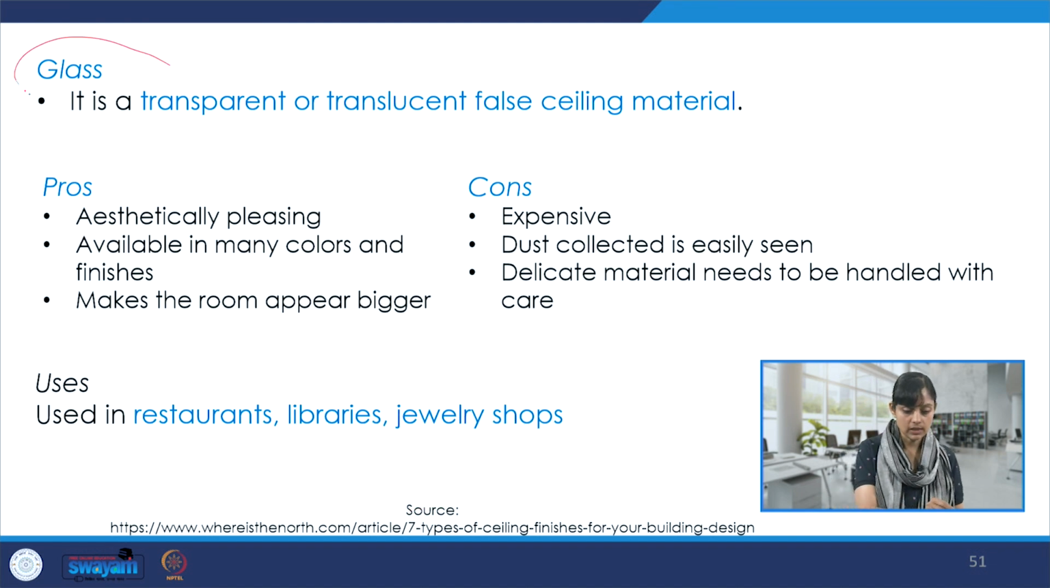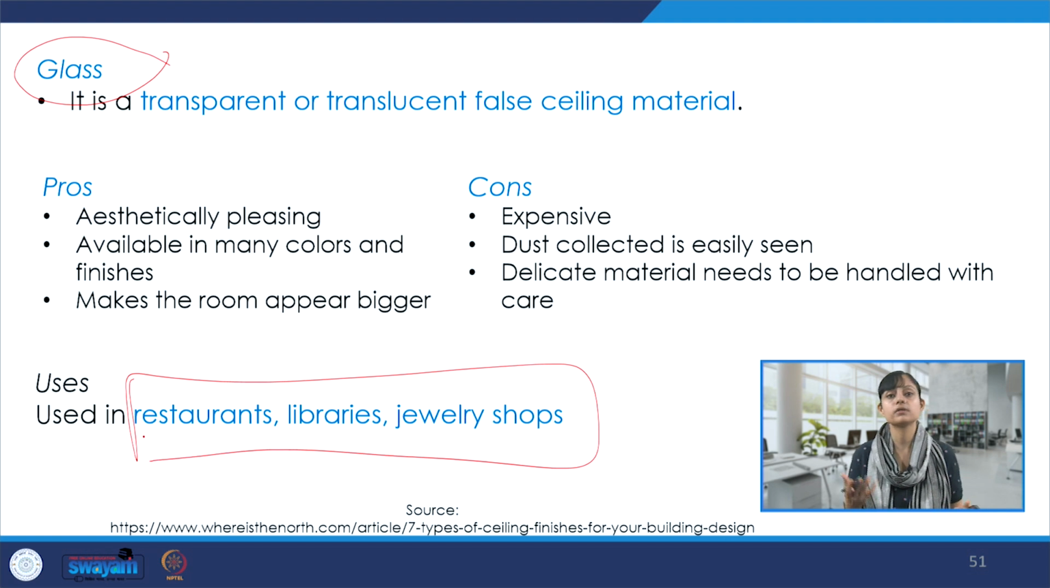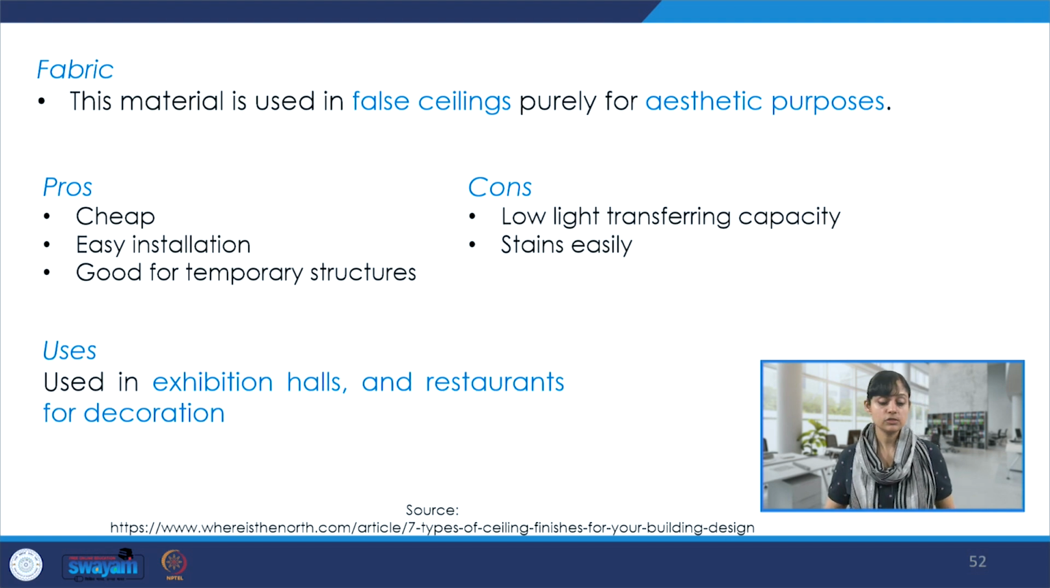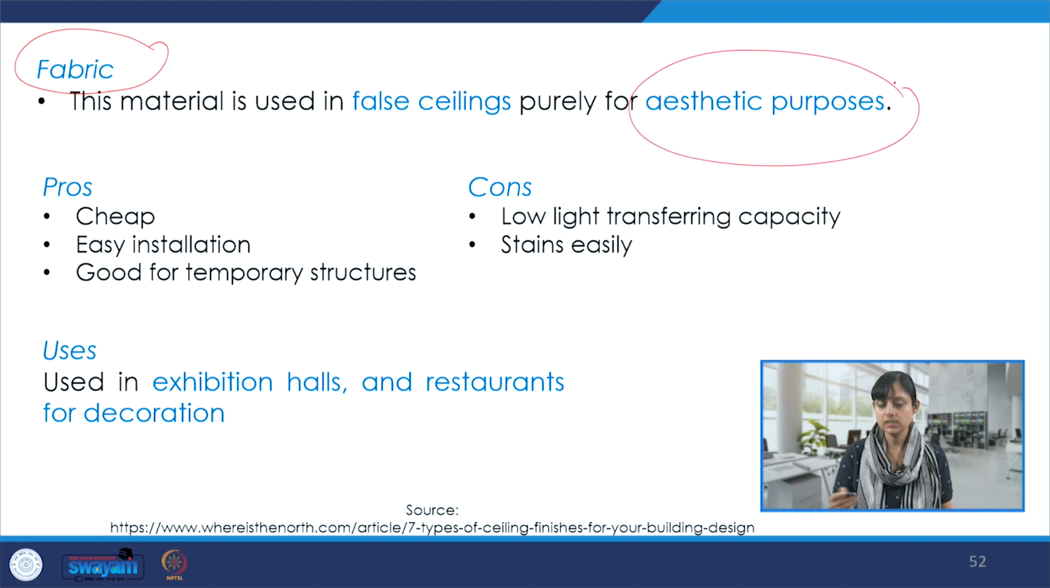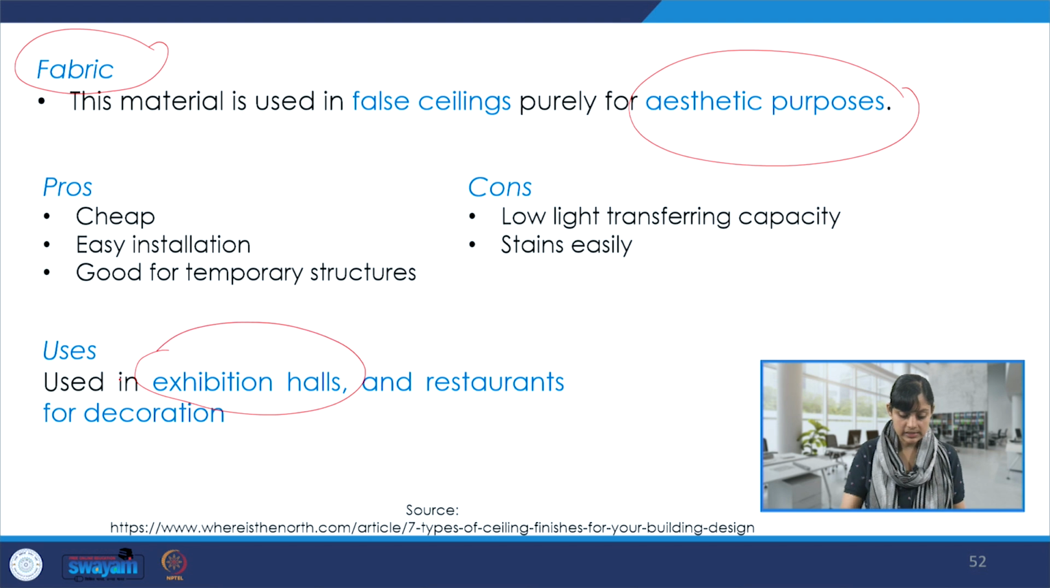There is also glass, so it could be a transparent or translucent false ceiling material, and it's used quite often in jewelry shops and restaurants. There is, of course, also fabric, which is a very interesting material to have finishes. So it's used in false ceilings for very aesthetic purposes. It could also be lightweight and cheap, and it's used a lot in exhibition halls and for decorative purposes.